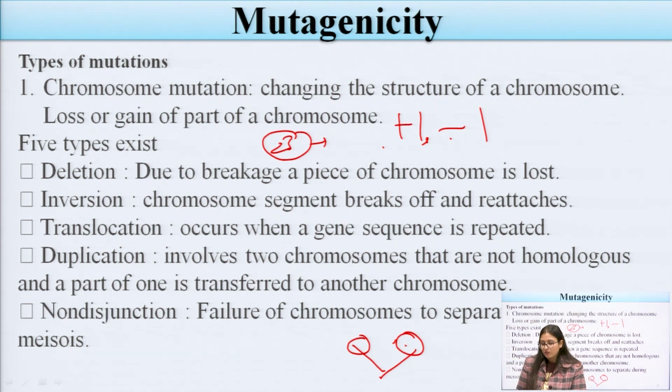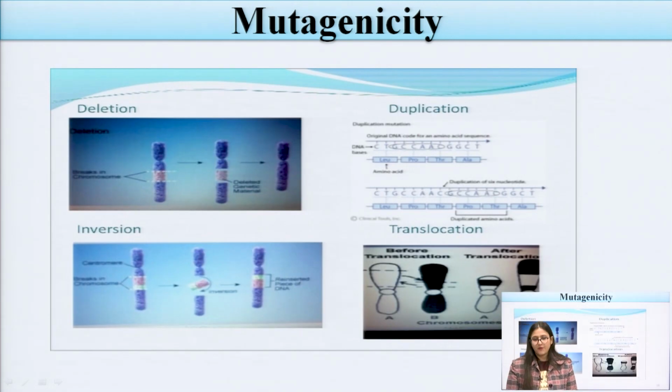Non-disjunction is the failure of the chromosomes to separate during meiosis. Meiosis and mitosis you have studied. Mitosis means 2 daughter cells are produced, and meiosis means 4 daughter cells are produced. This is also mutagenicity: deletion, inversion.